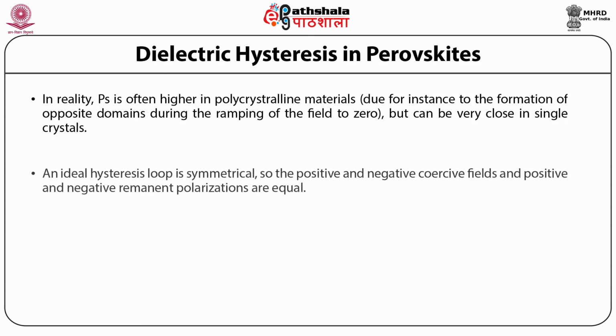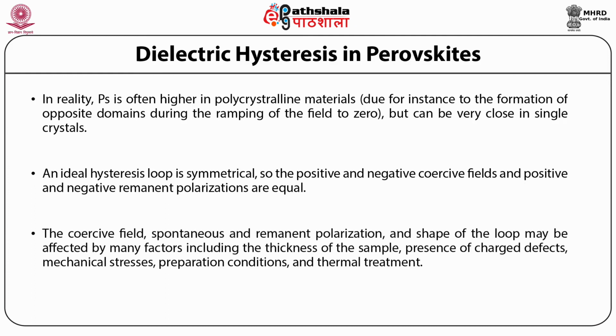An ideal hysteresis loop is symmetrical, so the positive and negative coercive fields and the positive and negative remanent polarizations are equal. The coercive field, spontaneous and remanent polarization, and the shape of the loop may be affected by many factors including the thickness of the sample, presence of charge defects, mechanical stress, preparation conditions, and thermal treatment.